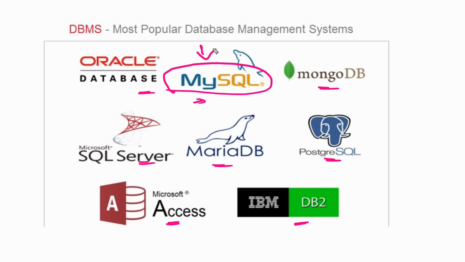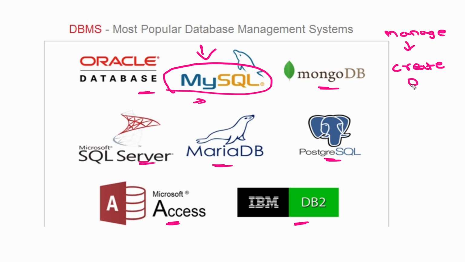But the question is, when I say database management, what kind of things can you do, what kind of operations can you do with DBMSs? So let's understand. First, it can create databases, because in order to store my data, I need to create databases.